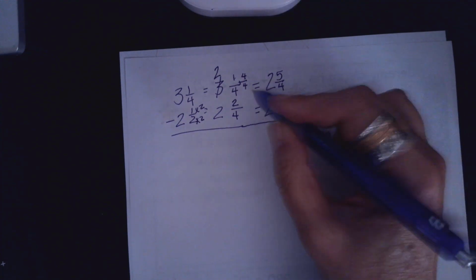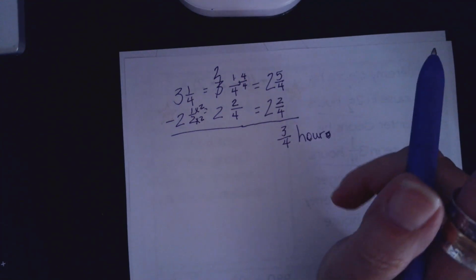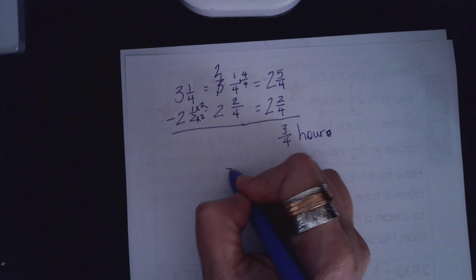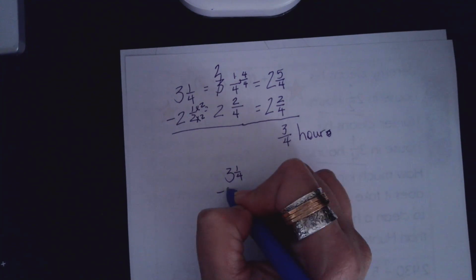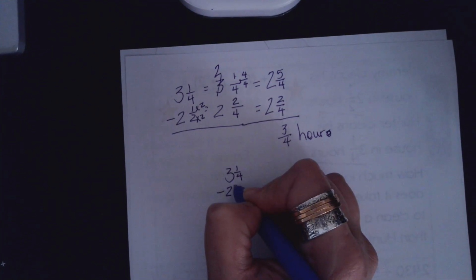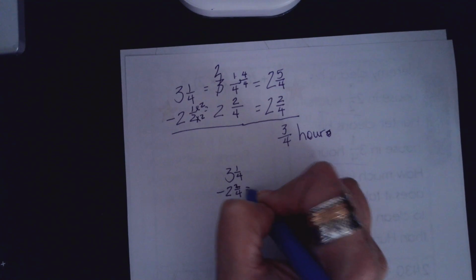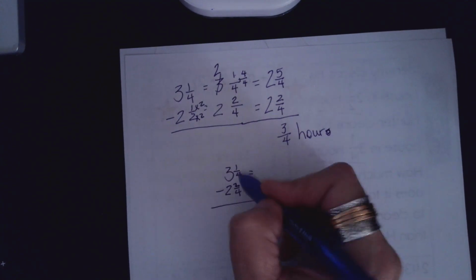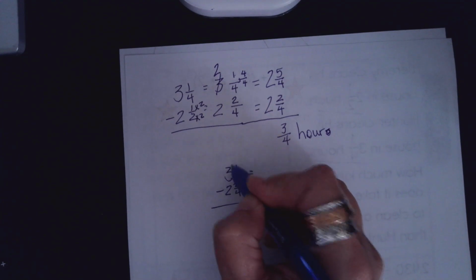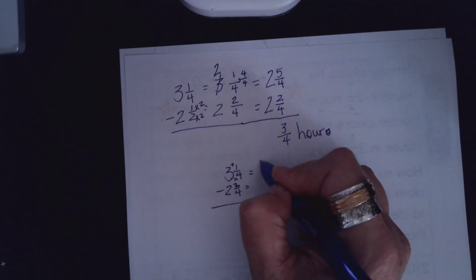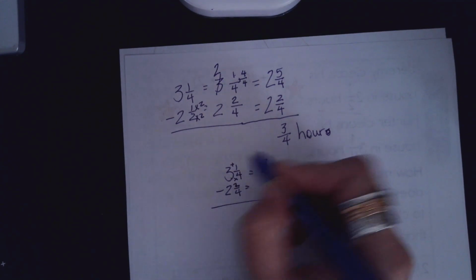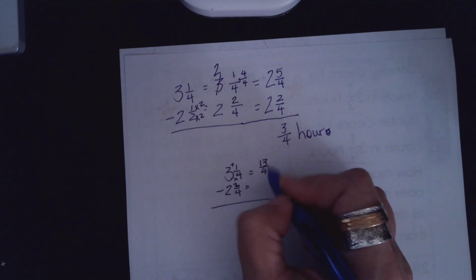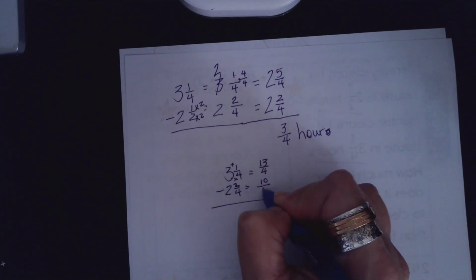Now, some of us don't like the regrouping thing, so I'm just going to quickly tell you this. If you had 3 1/4 minus 2 2/4, you could turn them into improper fractions. It's just going to be a little extra work on the end. You could say 4 times 3 is 12, plus 1 is 13. So you could do 13/4. 4 times 2 is 8, plus 2 is 10. So that would be 10/4.